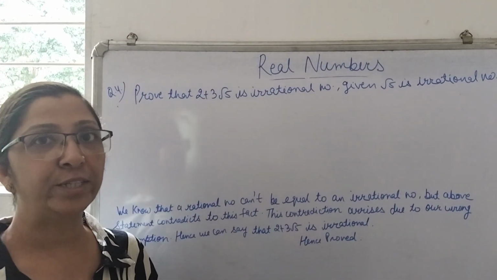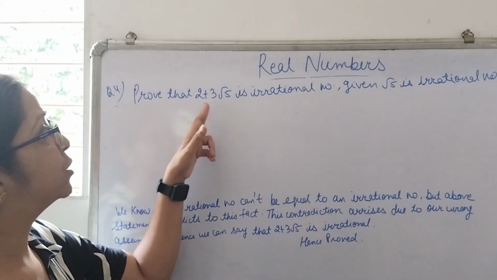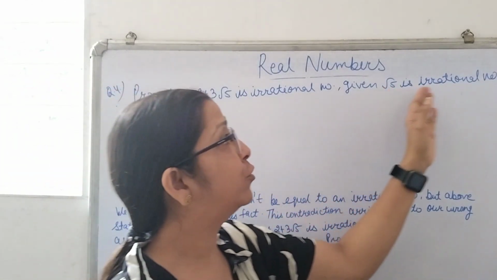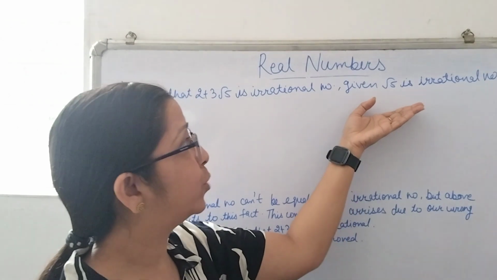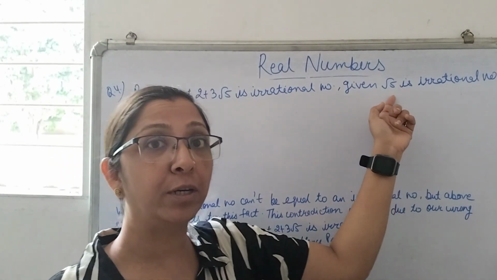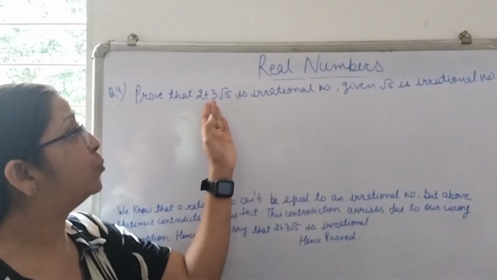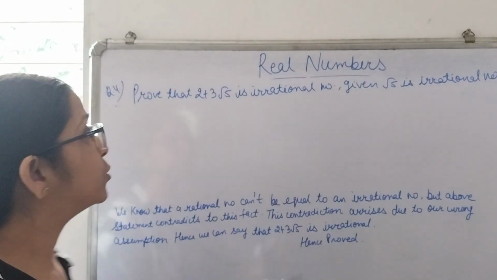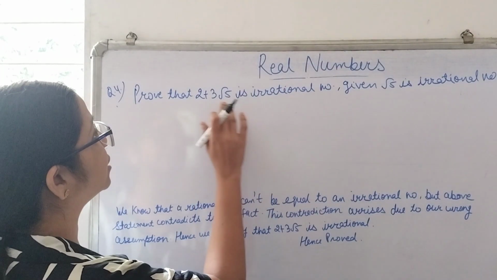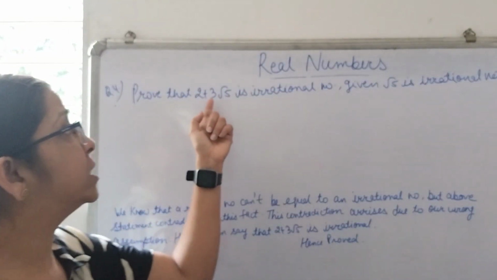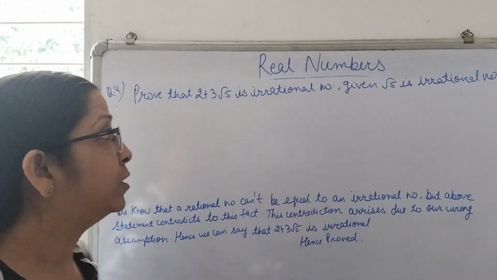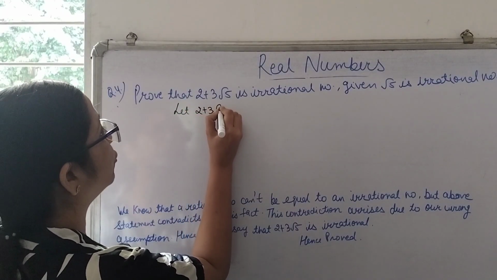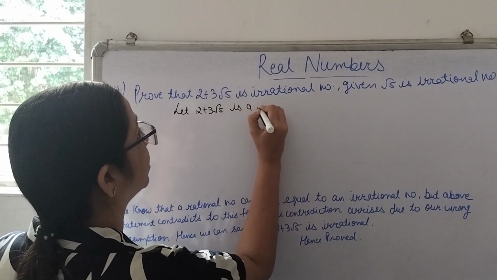Let's take another question. Prove that 2 plus 3 root 5 is an irrational number, given that root 5 is irrational. It is given to us that root 5 is an irrational number, and we need to prove that 2 plus 3 root 5 is also irrational. For solving this type of question, we will assume that 2 plus 3 root 5 is a rational number.